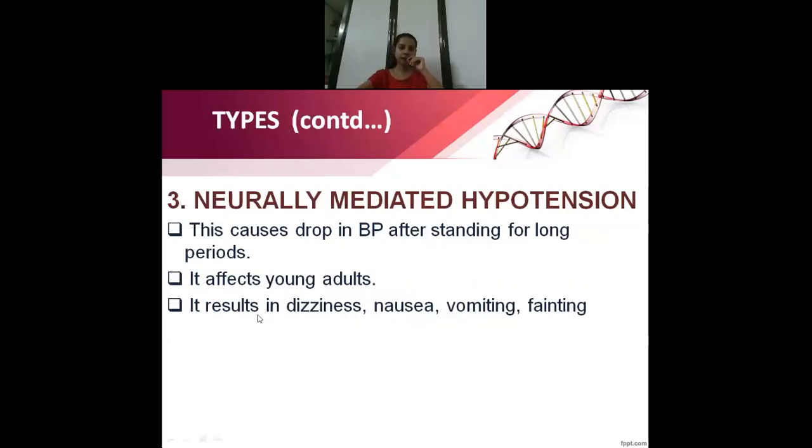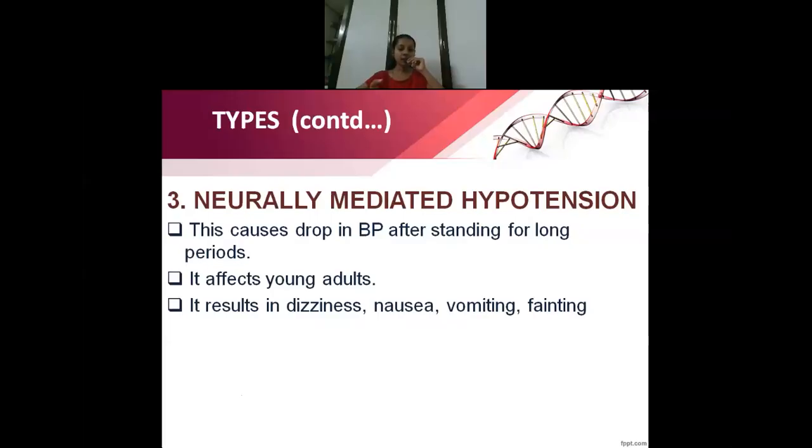Okay. Next is neurally mediated hypotension. So here the patient will have a drop in the blood pressure when they are standing for a prolonged period of time. Some individuals have to stand for long periods during their working hours, like nurses, teachers, and sometimes even drivers. They sit for a prolonged period of time, isn't it?